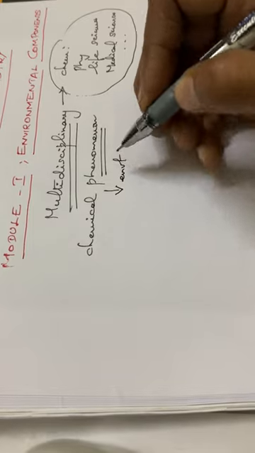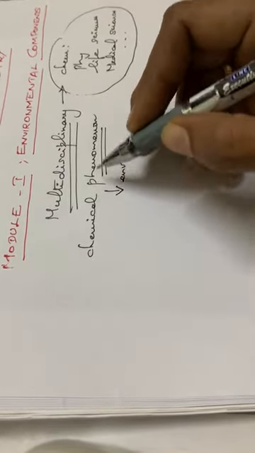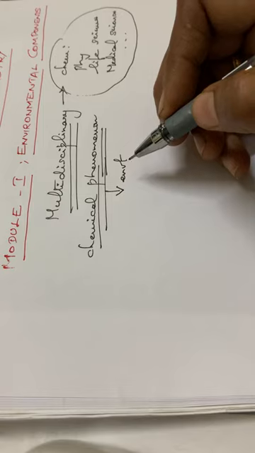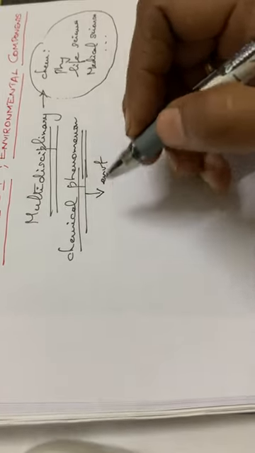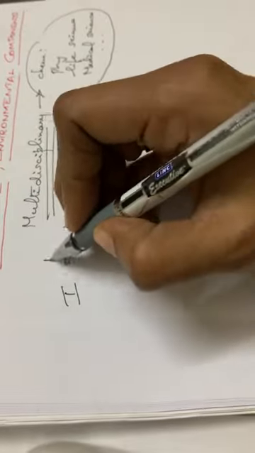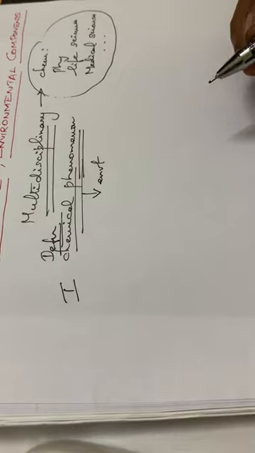That is a simple definition. What all chemical reactions are going on in our environment, that is what we are dealing with in environmental chemistry. So that is the first definition.